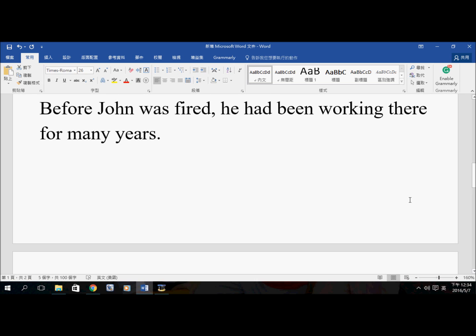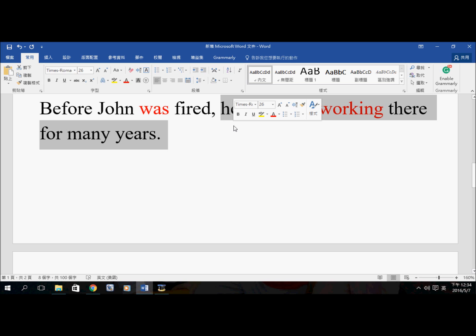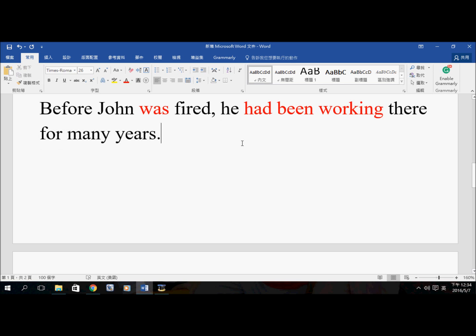Before John was fired, he had been working there for many years. And as you can see, past tense sentence, just look at the word was, and here had been working there for many years. So again, this sentence is written in the past perfect continuous tense. Now, what does it mean? It means that, before he was fired, he had been working there for many years.